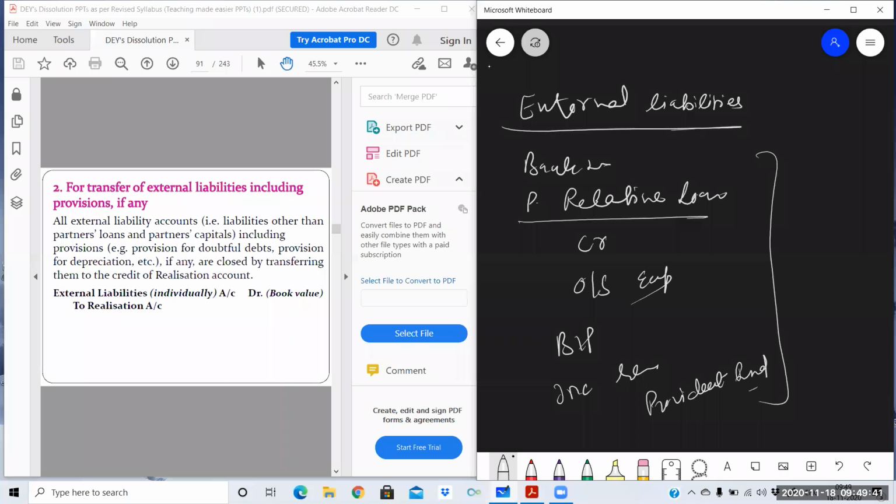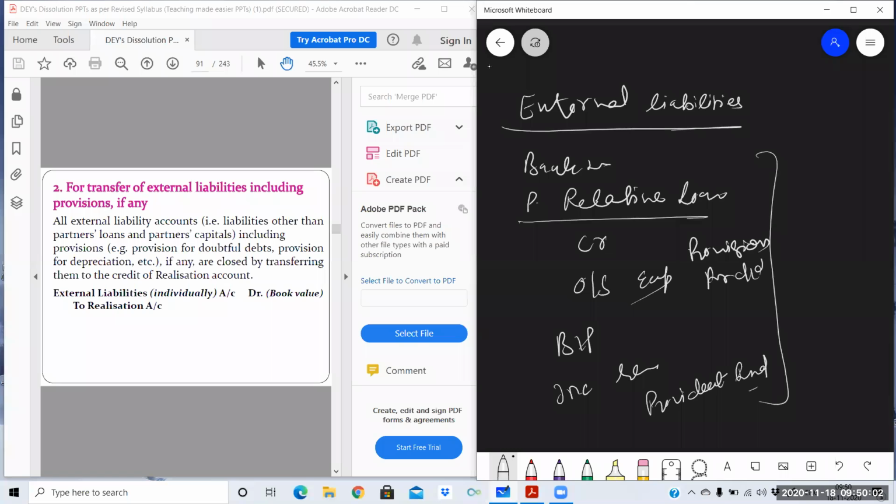For them we will be making separate accounts: for partner loan, a separate account will be prepared, and for partner's capital, a separate account will be prepared. This account is prepared only to pay off the external liabilities. Along with all these, provision for doubtful debt will also be transferred.